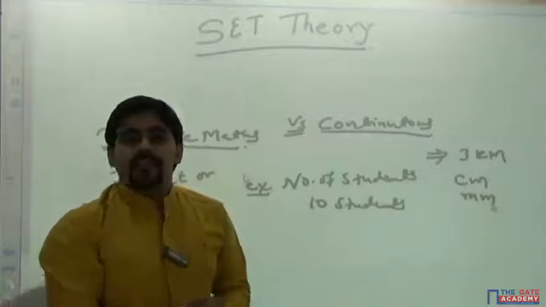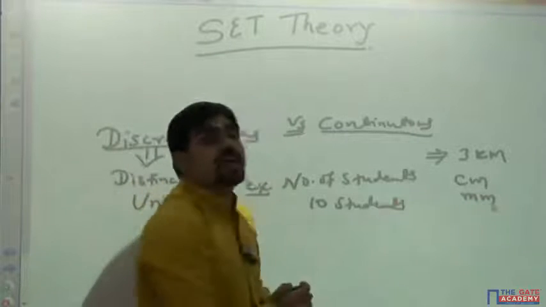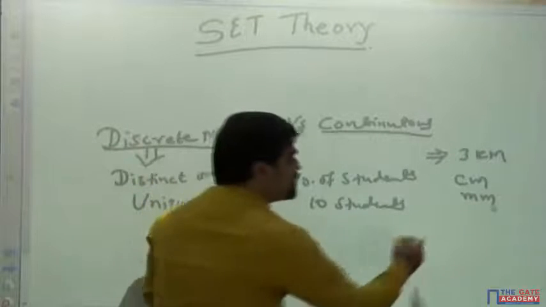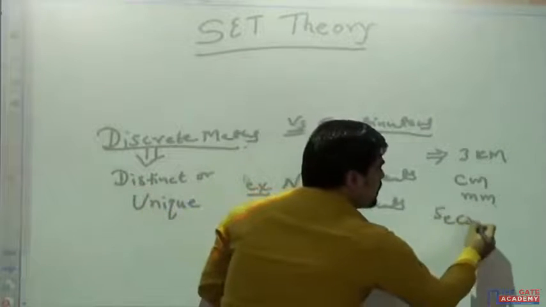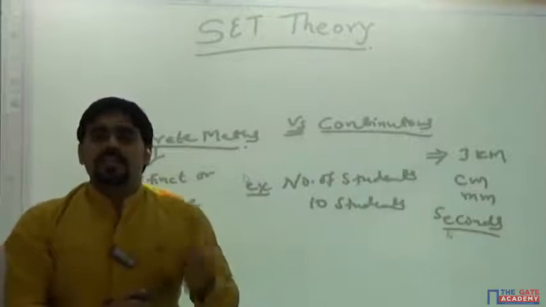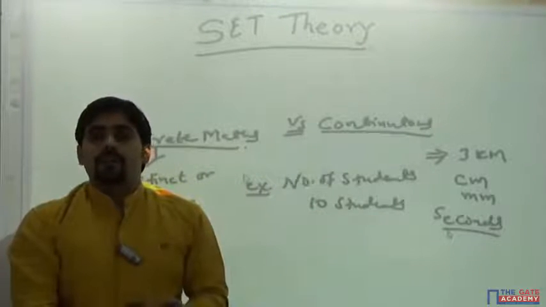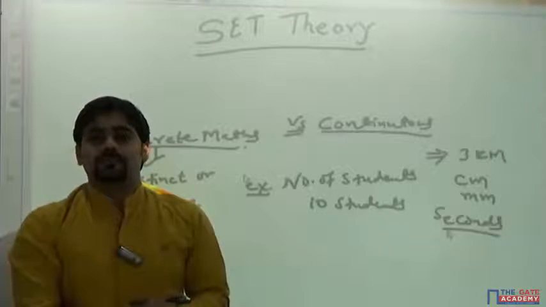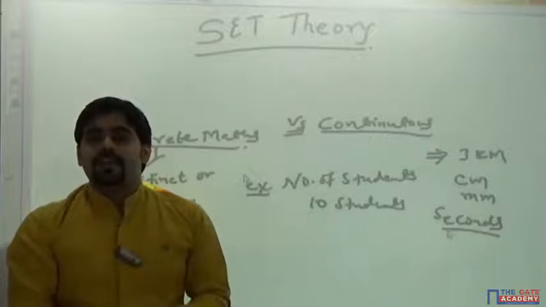At the same time, if I ask about a fraction of time, the minimum criterion is the second. One second is the minimum we can call. But what if I talk about 1 by 1000 of a second? Can we measure that time in our life?